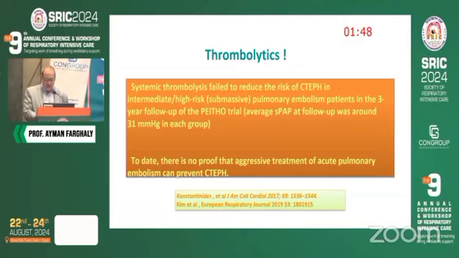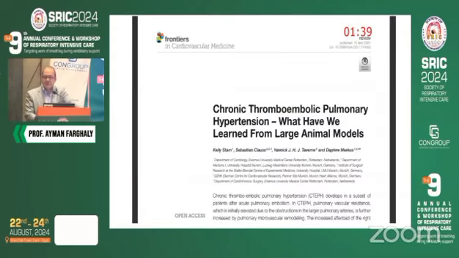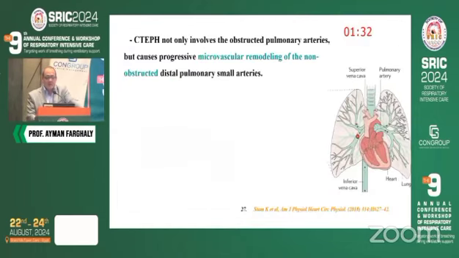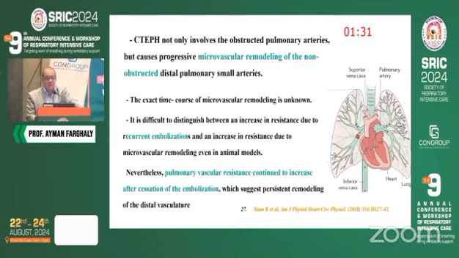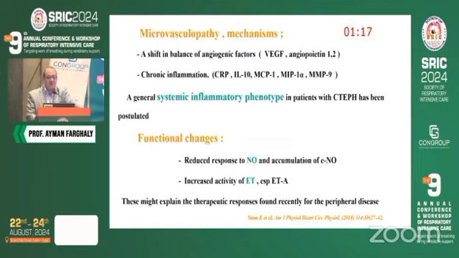So CTEPH actually is a syndrome, and there is some mysterious things behind, and it might be having some remodeling process akin to what's happening in idiopathic pulmonary hypertension. From animal studies, we have learned that the issue is not at the point of obstruction. We have some vessels obstructed. However, there is some reaction due to cytokines circulating to the other normal vessels, and there is some vasculopathy.